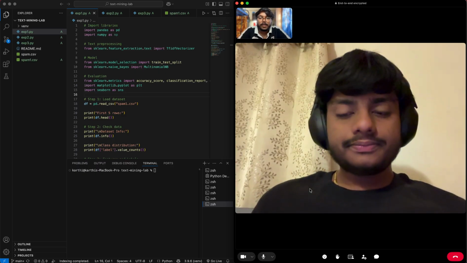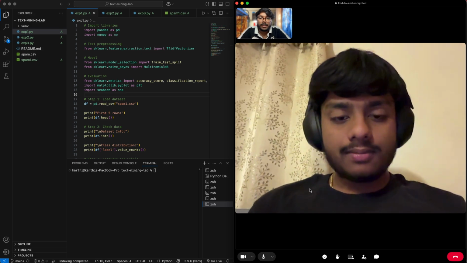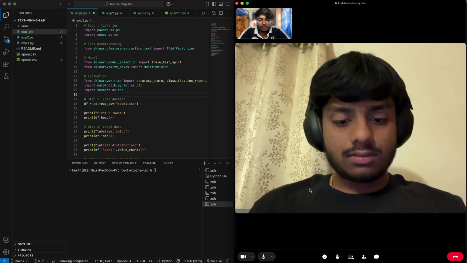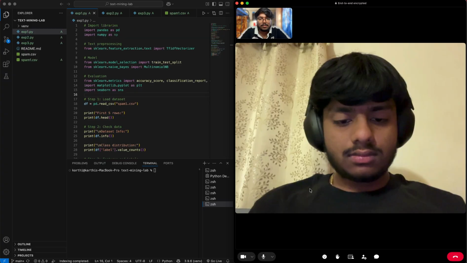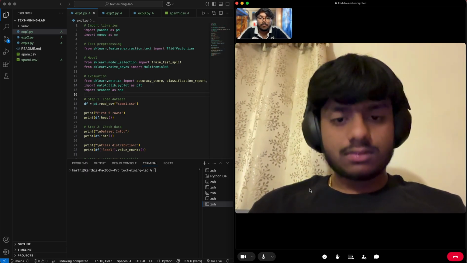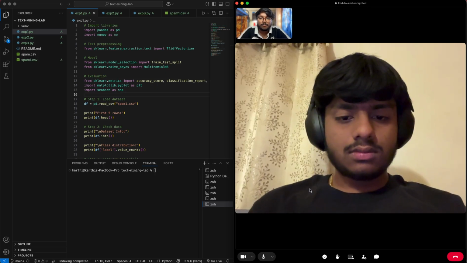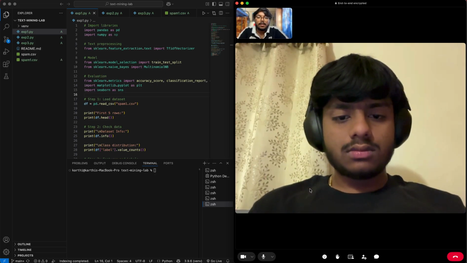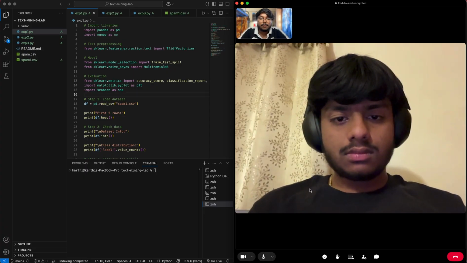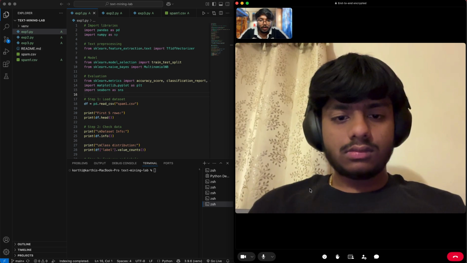And before feeding the data into the model, we perform text processing. This step is very important because raw text contains noise and has punctuations, special characters, and unnecessary words. First, we convert all text into lowercase to maintain consistency. Then, we remove stop words such as is, the, and, which do not add much meaning to the text. We also remove punctuations and clean the text to make it suitable for analysis. This step improves the accuracy and efficiency of the model.